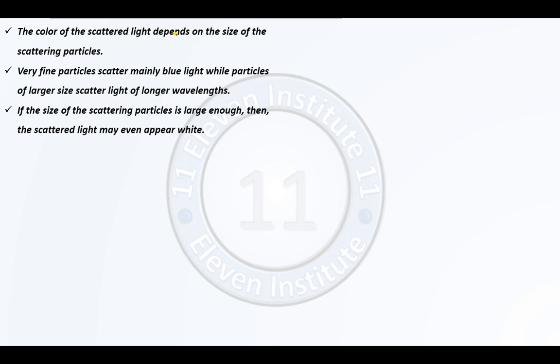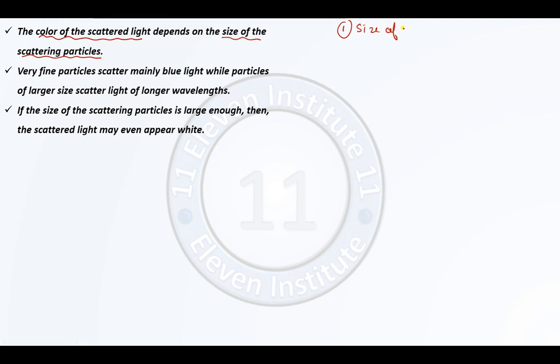Now let us first focus on the 3 points that are given on our screen. The color of scattered light depends on the size of scattering particles. Yes, the scattered light will have some color, and the color of scattered light depends upon the size of scattering particles.